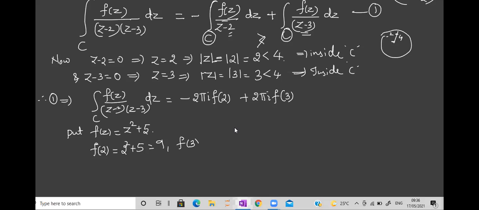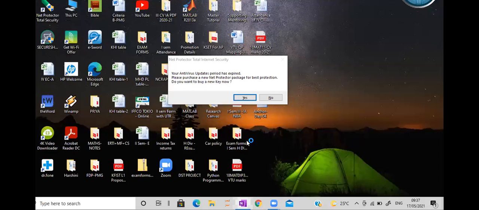Similarly, f of 3 means replace z by 3. 3 square plus 5 is how much? 9 plus 5 is 14. Yes, very good. So this is how the value should be found.